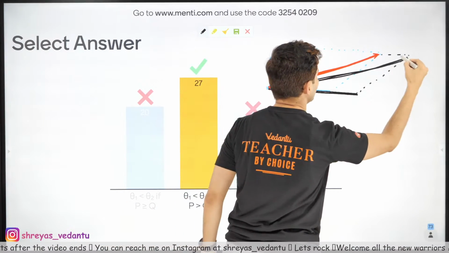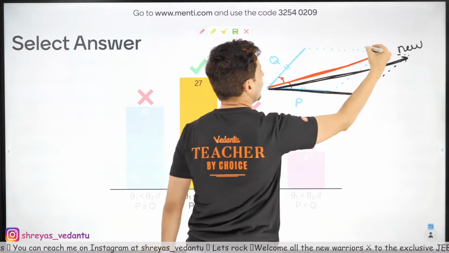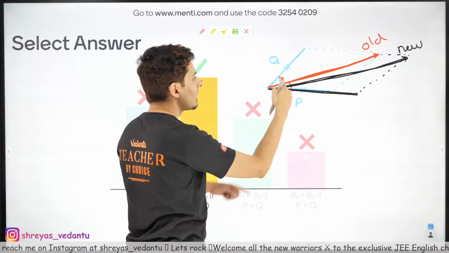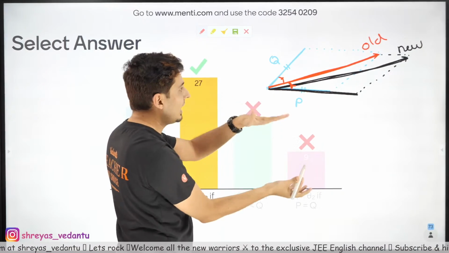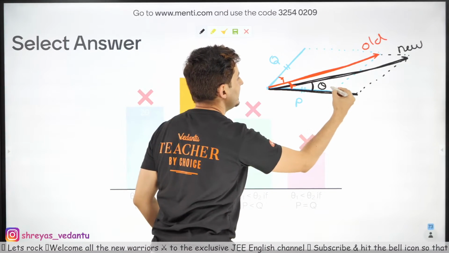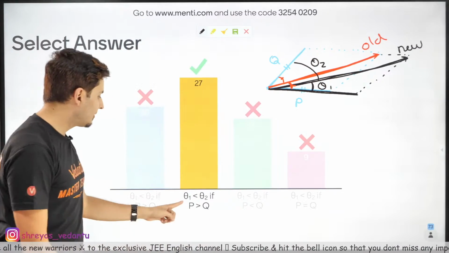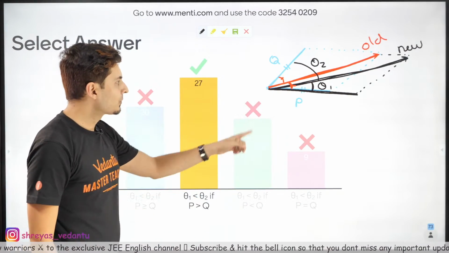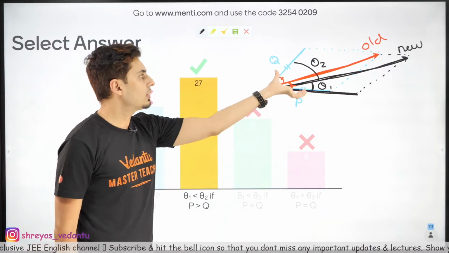This is the new resultant. See, the old resultant was over here. In the old diagram, both the angles were equal. But in the new diagram, this angle is less. Theta 1 is less, theta 2 is more. So guys, if P is more than Q, theta 1 is less, theta 2 is more.